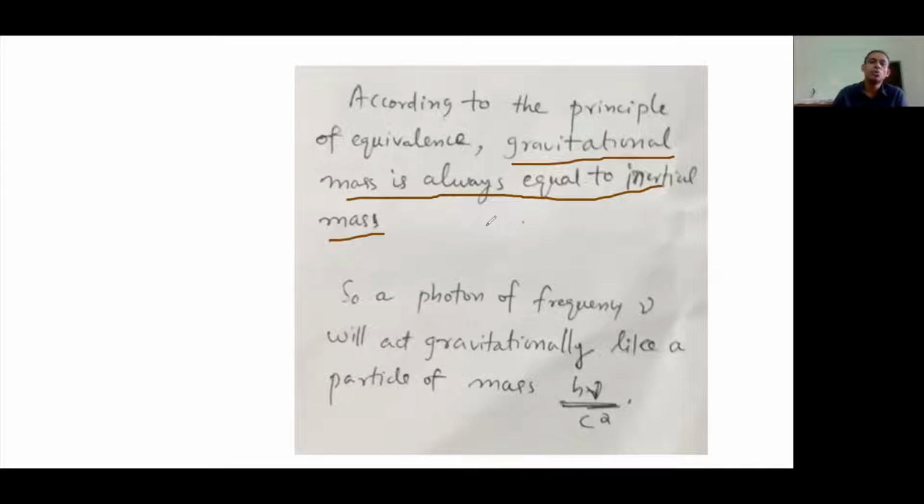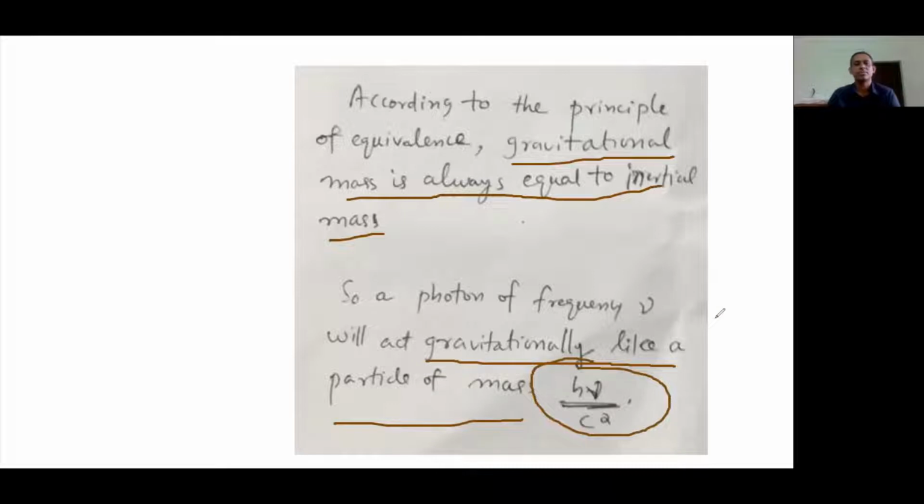So h nu over c square is the gravitational mass of the photon, so definitely the photon is affected by gravity. This is a very important point: in the gravitational field, the photon acts like a particle of mass h nu over c square.